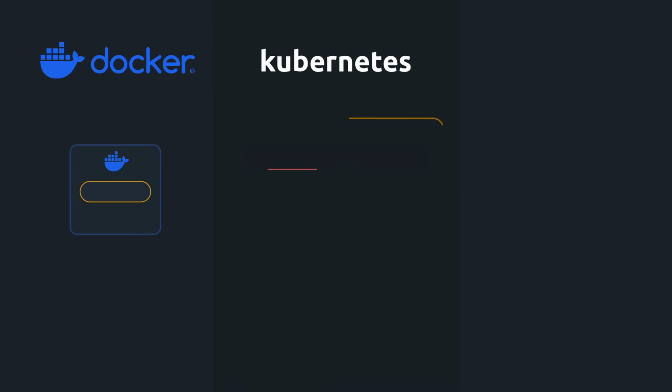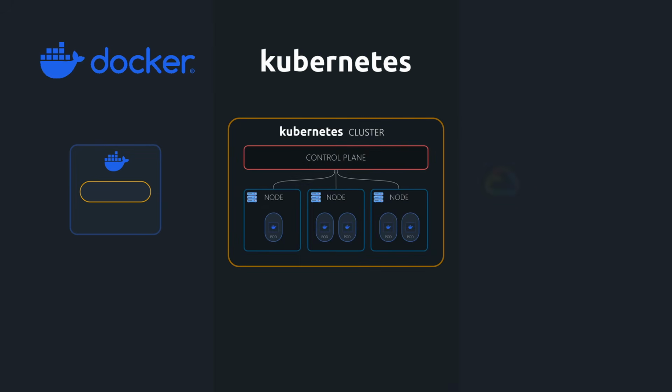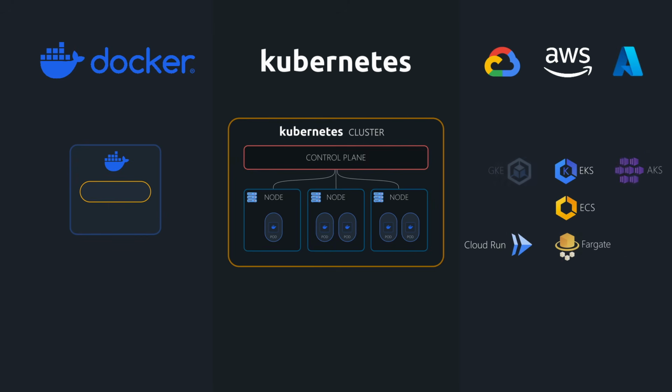Docker gives us the standardized building blocks. Kubernetes gives us the blueprint to scale them. And managed and serverless cloud platforms give us the freedom to focus on the architecture, not the infrastructure.